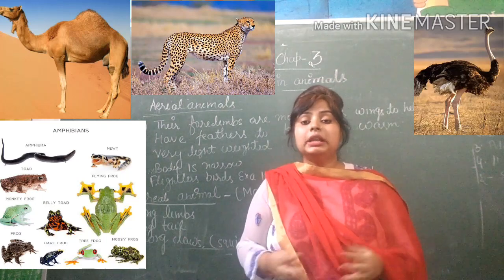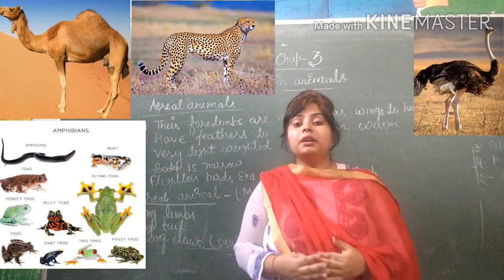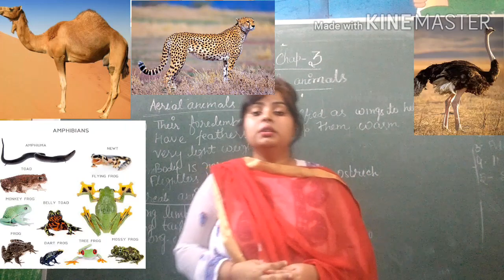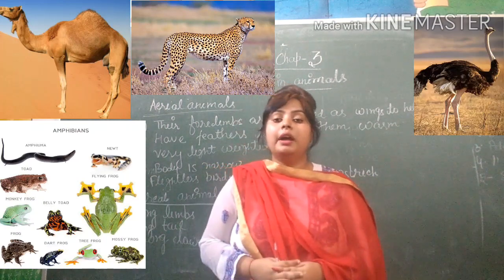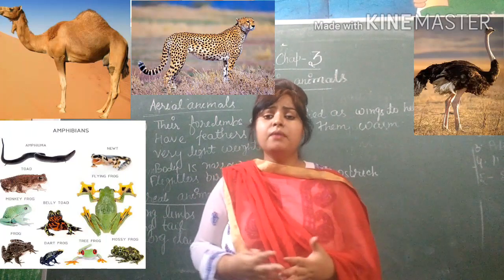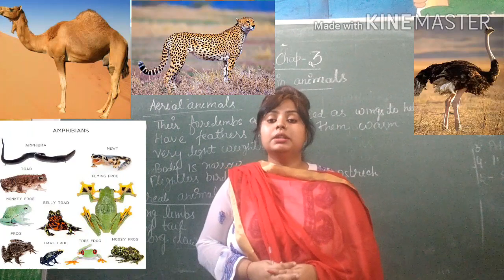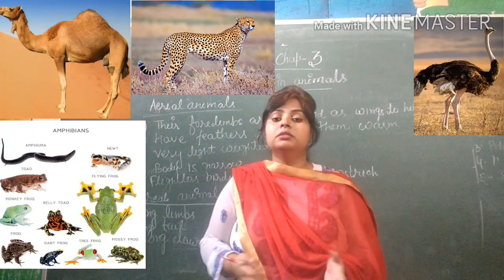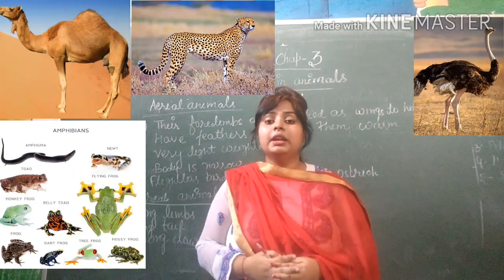Some animals live in very cold weather, like polar bear and penguin, which live in a very cold region and have thick blubber and fur on their body to keep them warm. And some animals are adapted for very hot weather, like desert area, and the animal which lives in desert area is camel.